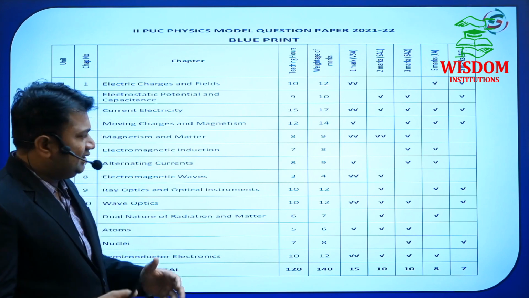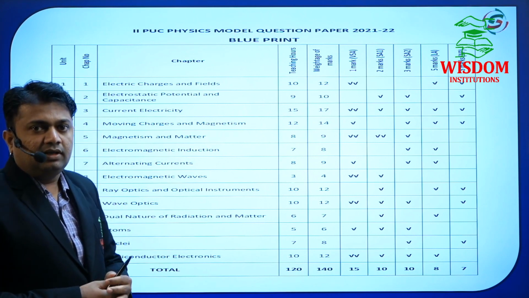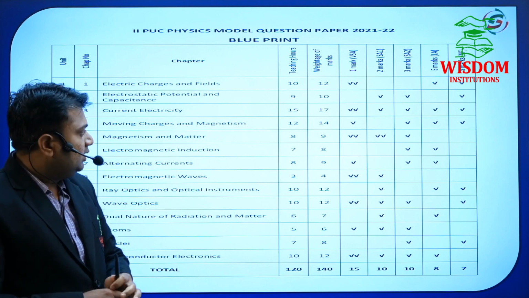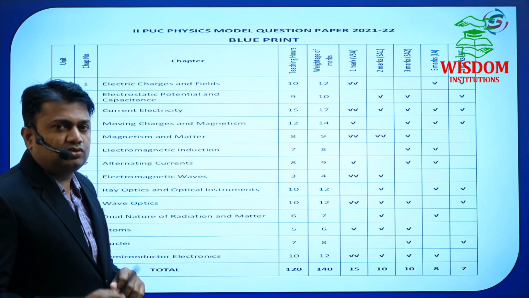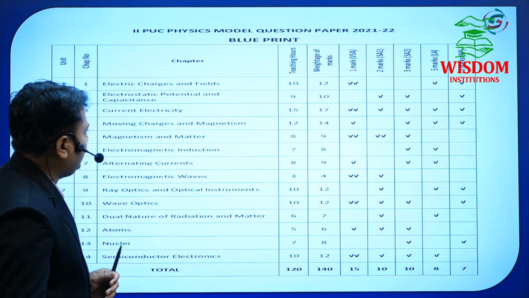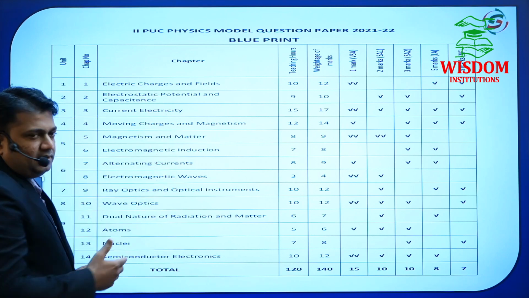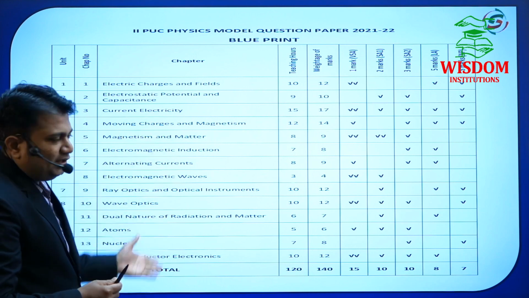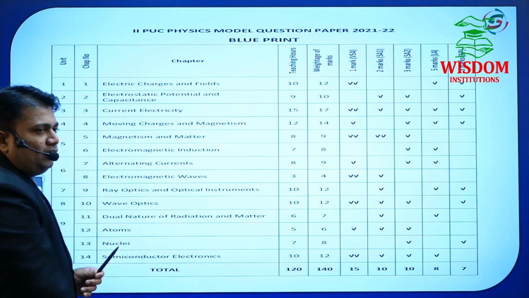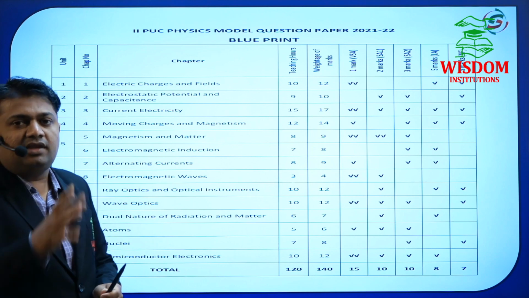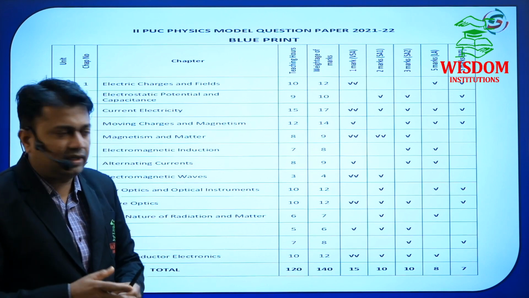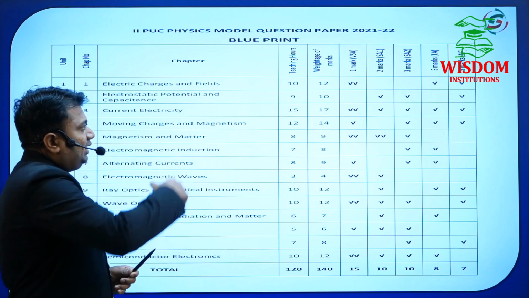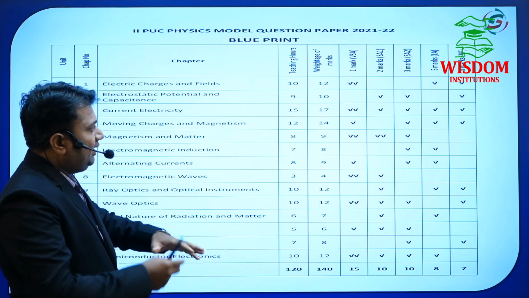What is your plan? According to that, we made a simple plan to score 70 out of 70. Out of these 14 chapters, you have to select only 9 chapters. And what are those 9 chapters? First of all, I will tell you the weightage of all chapters, and I will categorize them into 2 parts.